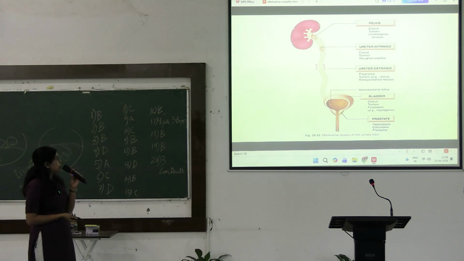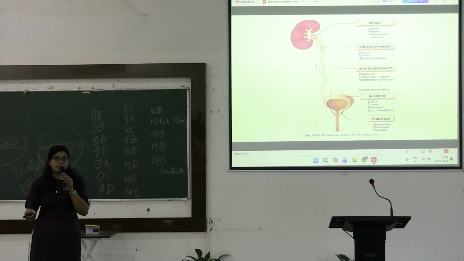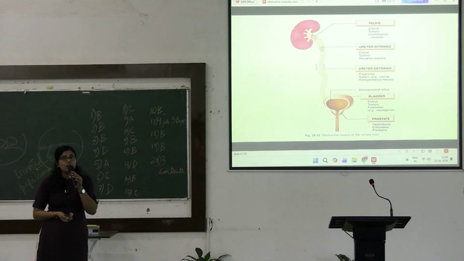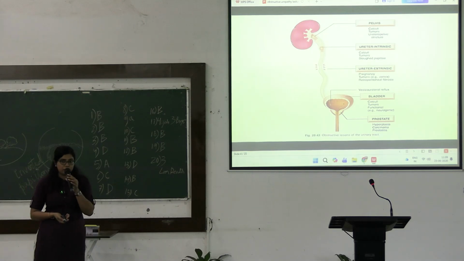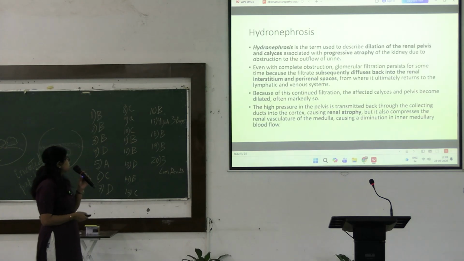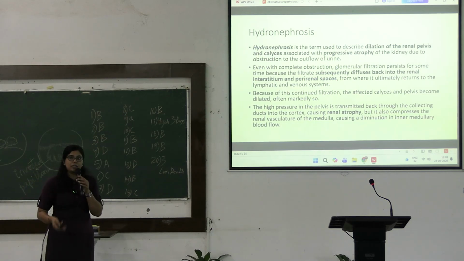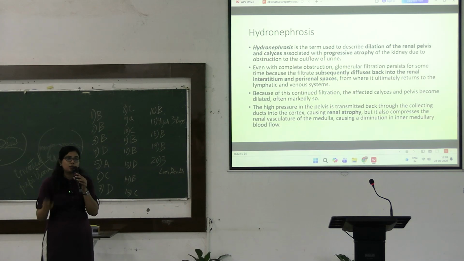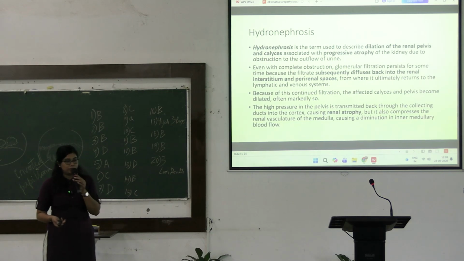Next, coming to the bladder. The more important causes here are the tumor, calculi, and also dysfunctional obstruction, that is neurogenic bladder. And in case of prostate, we have benign prostatic hyperplasia, prostatic tumors, and prostatitis. Okay, now coming to hydronephrosis. There are multiple causes of obstructive uropathy, but today we will mainly highlight two important entities, that is hydronephrosis and the renal stone diseases.